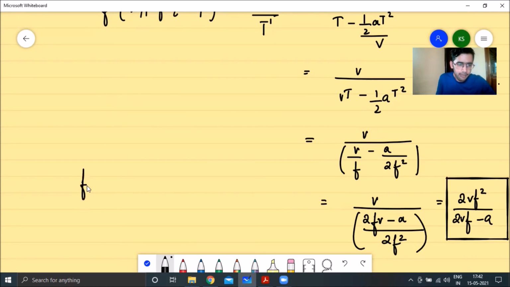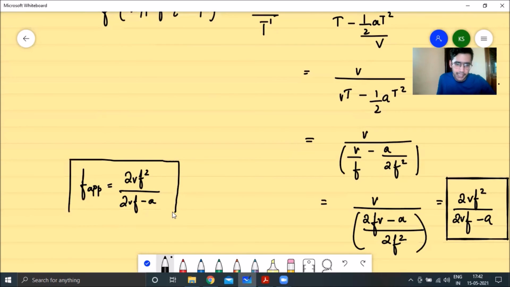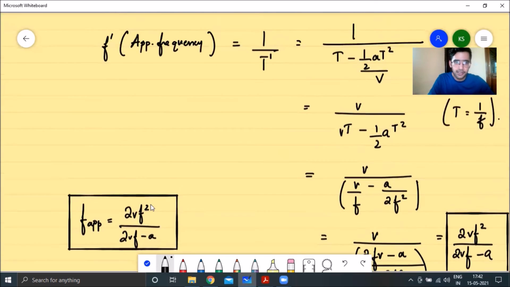So this is the value of the apparent frequency which the observer will hear for the sound wave which was emitted just when the source starts. As you can see, we have made use of the derivation we had done to derive the Doppler's effect formula, right? So to summarize this once again, how did we solve this problem?